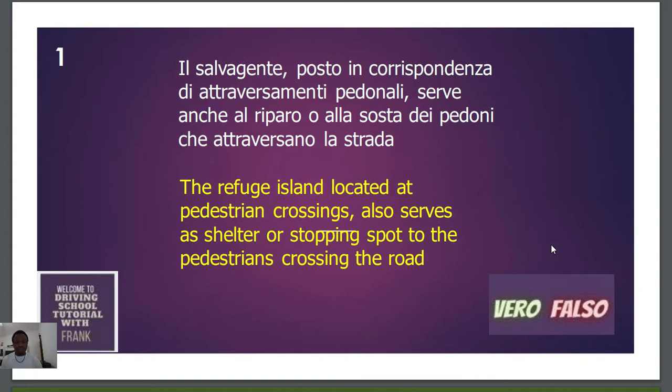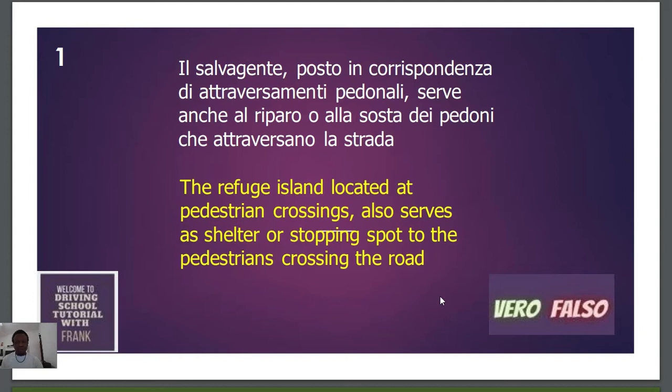For example, this first one says, "Il servagente posto in corrispondenza di attraversamento pedonale serve anche al riparo o alla sosta dei pedoni che attraversano la strada," which means the refuge island located at a pedestrian crossing also serves as shelter or stopping spot to the pedestrians crossing the road.